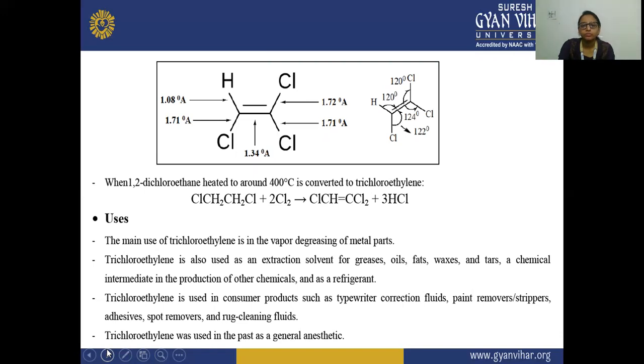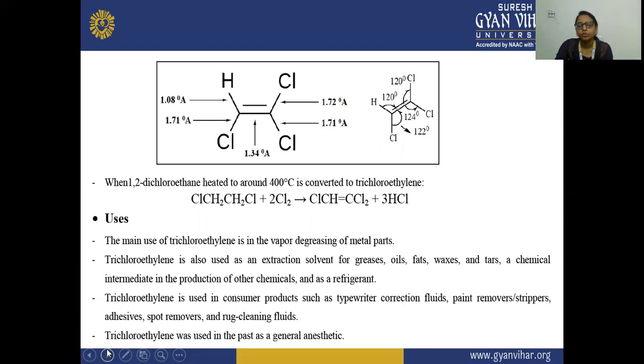Its uses: the bond angles are given, and the main use of trichloroethylene is vapor degreasing of metal parts. It is also used as an extraction solvent for grease, oil, fats, waxes, and tars, as a chemical intermediate in the production of other chemicals, and as a refrigerant. It is also used in consumer products such as typewriter correction fluid, paint removers, strippers, adhesives, spot removers, and rug cleaning fluid.